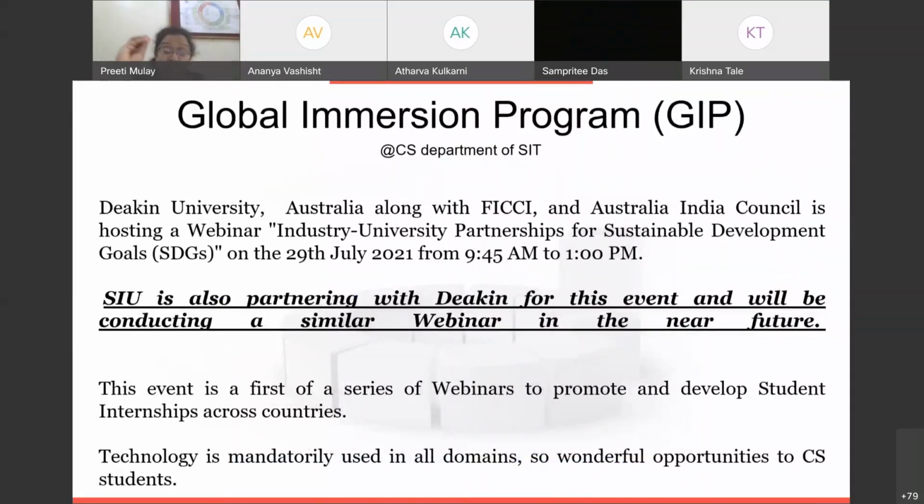And this is the latest. This morning we received this mail from our internationalization head, Dr. Meena Lad, and I'll read it for you. A particular university in Australia, along with the Australia India Council and FICCI, is hosting a webinar on 29 July. This webinar is on industry university partnership, which is very essential to bridge the gap between academia and industry for sustainable development goals, my dear friends. And Symbiosis International University is partnering with this university for the event.